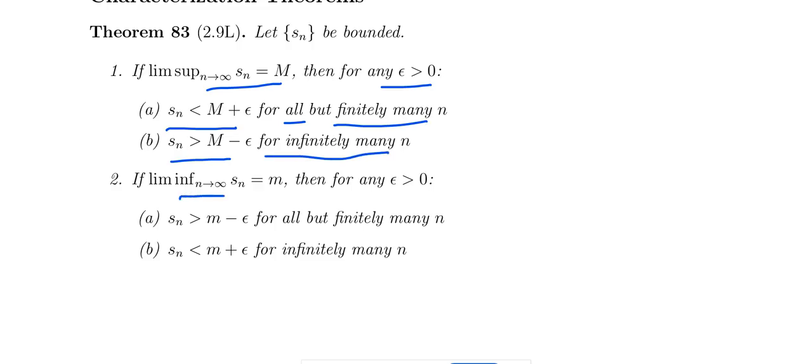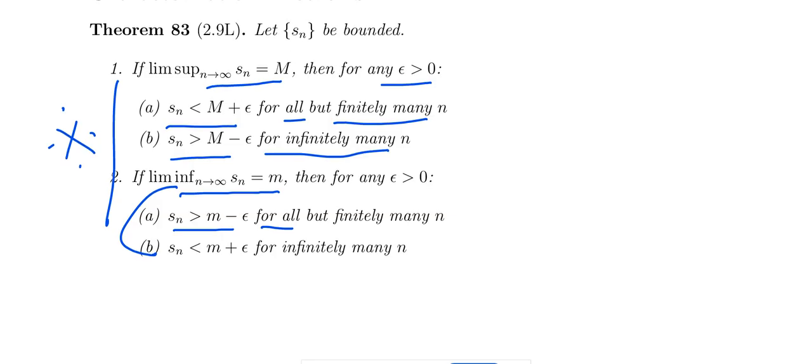The same way, limit inferior equal to m ன்னு நாம் எடுத்துட்டோம். For any epsilon greater than 0, Sn greater than m minus epsilon for all but finitely many n, and Sn less than m plus epsilon for infinitely many n, inferior க்கு like this. கொஞ்சம் உல்டாவா இருக்கும். This is also very important.